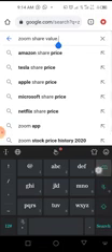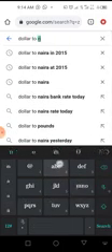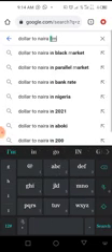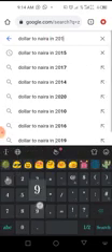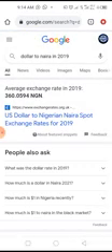Now the date was 2019. Let us see how much a dollar to naira was at 2019. So that will be dollar to naira in 2019. Average rate was 360 naira per dollar. So at 2019 we had 360 naira per dollar.